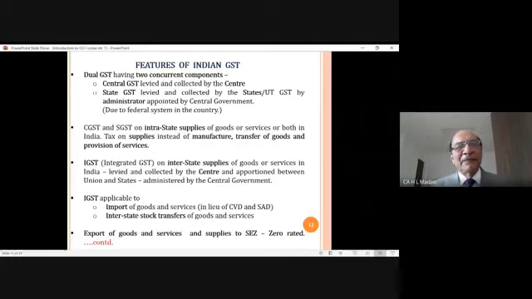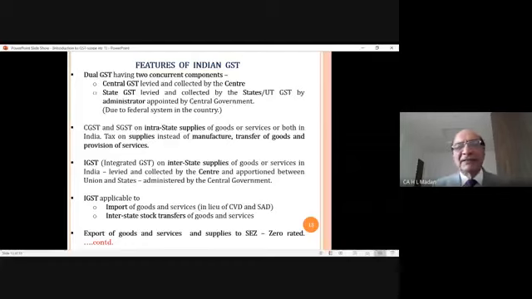What will I charge? I will charge IGST, integrated GST. In short, I will call it IGST on interstate purchases of goods or services in India.